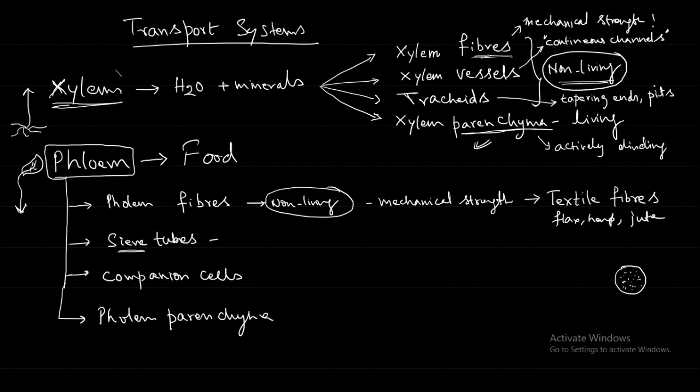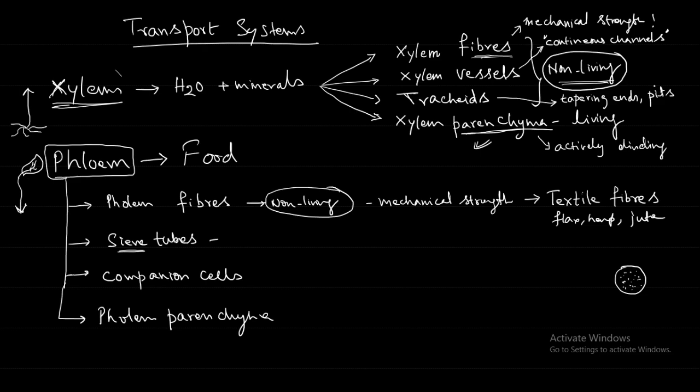Now this sieve tube, what is it doing? It is an elongated tubular cell, and they lack a nucleus. They do not have a nucleus. That is interesting. The sieve cells are separated from each other by horizontal perforated plates called sieve plates. So these are elongated cells and they have sieve plates. Interestingly, they don't have a nucleus.